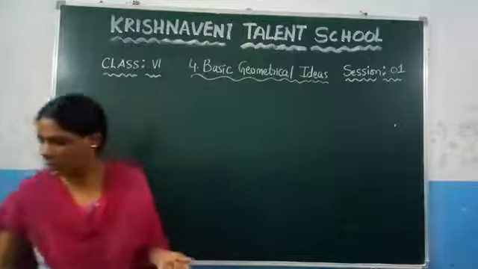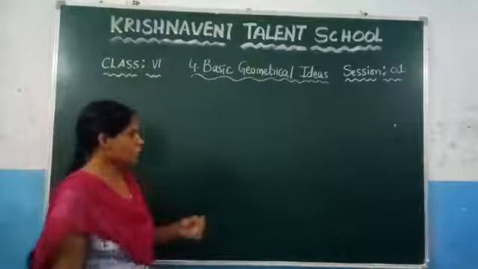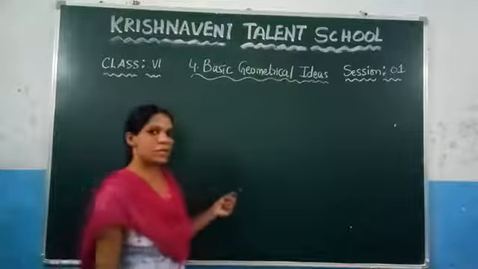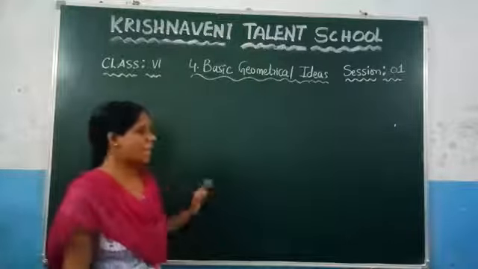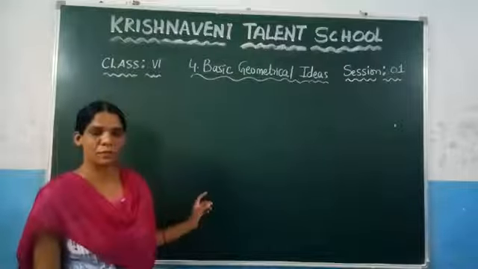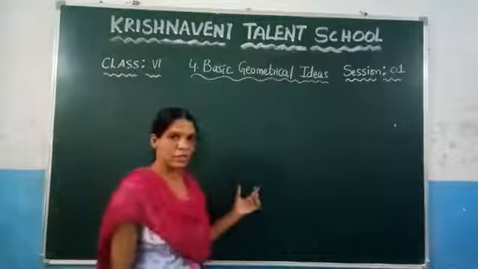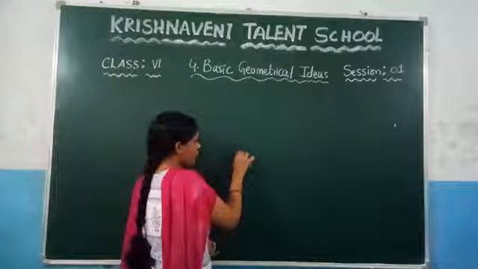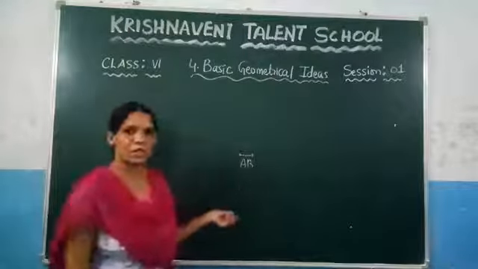Now let us recap what we have discussed up to now. We have discussed the definition of the point. What is meant by a point? A point is used to determine a location, it is denoted by a single dot, and it is always represented by capital letters. After that we discussed the line segment. If you take any 2 dots on the plane and draw a line, you will get a line segment. We denote it as AB, with a line above it, and mark the initial point and the terminating point.